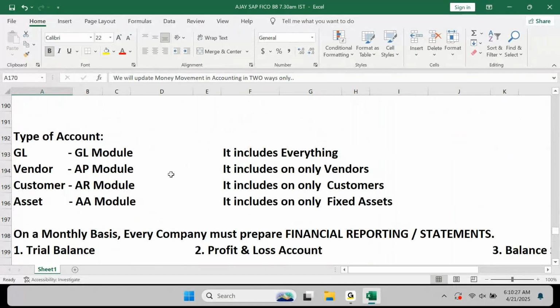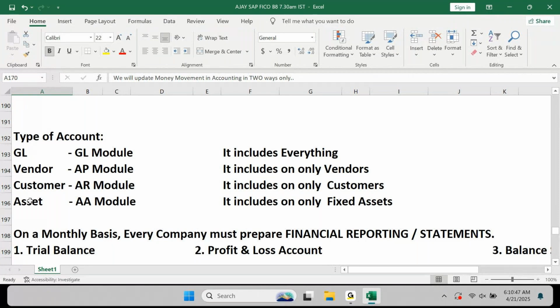If I come down, we also understood something related to four types of account: GL, AP, AR, and then asset, in which we discussed GL is including everything, because GL is the module with which we will prepare TB, PNL, balance sheet. Your complete accounting report is based on GL.